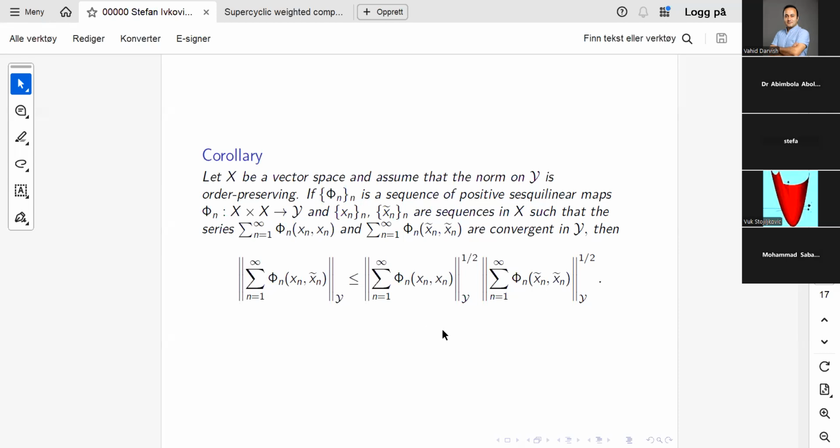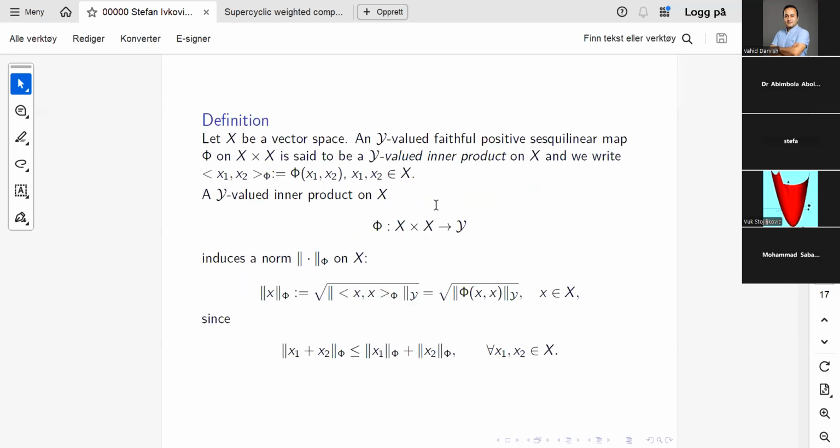generalization of the Cauchy-Schwarz inequality. Okay, so so far we spoke about inequalities and applications, but I want to say something about applications to representation theory. How does it work? Well, the question is, why do we need these Cauchy-Schwarz inequalities? Well, it is because we want to obtain representations in certain spaces, and we want that these spaces have a norm induced by phi. And in order that phi induces a norm, we need the Cauchy-Schwarz inequality.